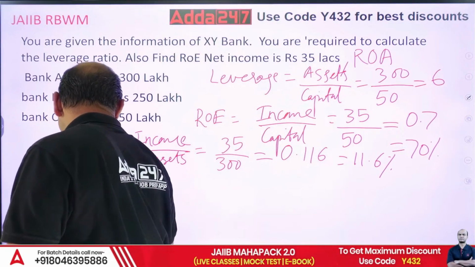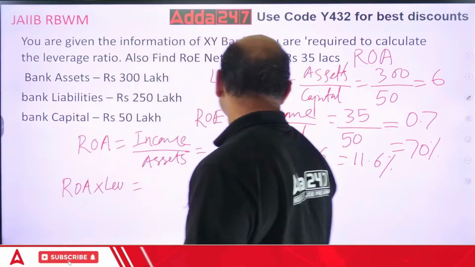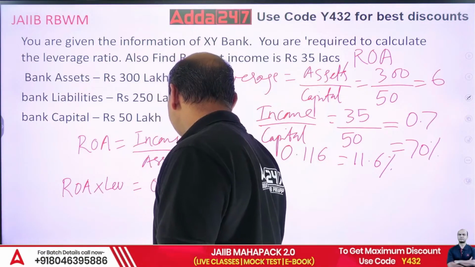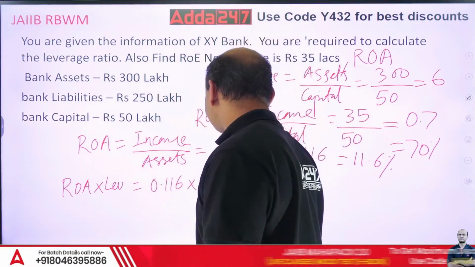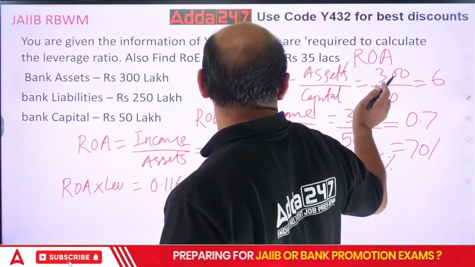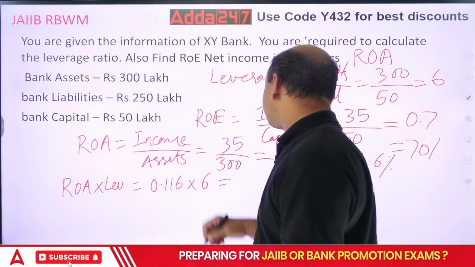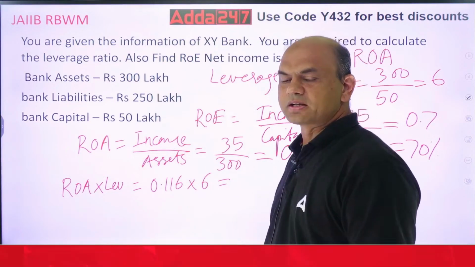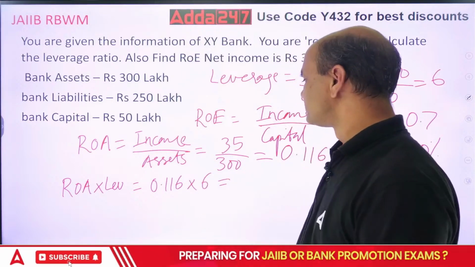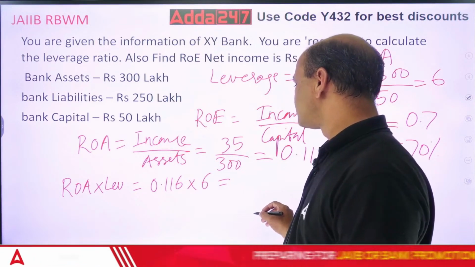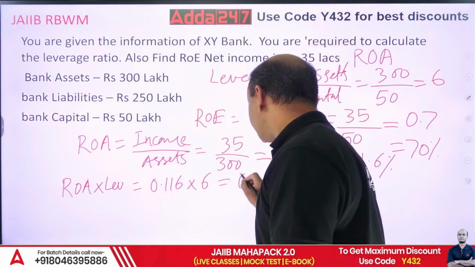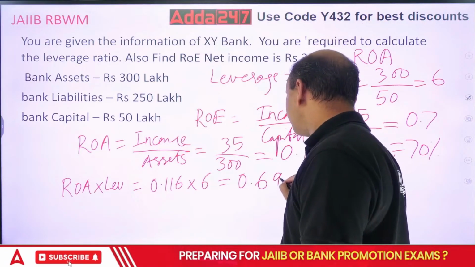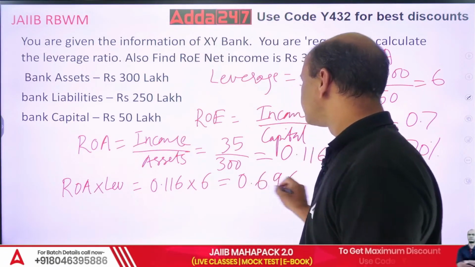ROA into leverage. ROA is 0.116. Take it in points. 0.116 into leverage, which is 6. So multiply this. 6 into 0.116. 6 and 6 is 36, 9 and 36, 696, 0.696.